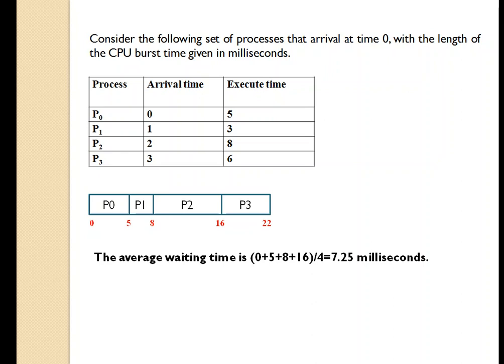So when we add this and divide it by 4, 4 is nothing but the number of processes, we will get 7.25 milliseconds. So for the given example, if we use the first come first serve algorithm, the overall processes will require 7.25 milliseconds average time. So I hope you have understood the first come first serve scheduling algorithm. It is the simplest scheduling algorithm.